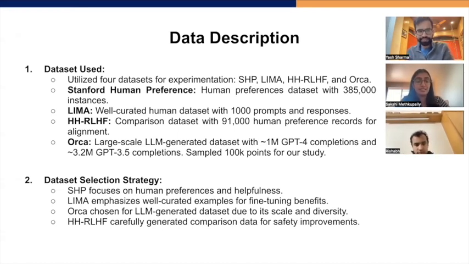HH-RLHF is a comparison dataset with 91,000 human preference records for alignment, and this was chosen due to its scale and diversity. And ORCA was chosen because it specifically was generated for alignment and safety improvements, and this is a large-scale LLM-generated dataset with approximately 1 million GPT-4 completions and 3.2 million GPT-3.5 completions, and from this, we've sampled about 100K points.